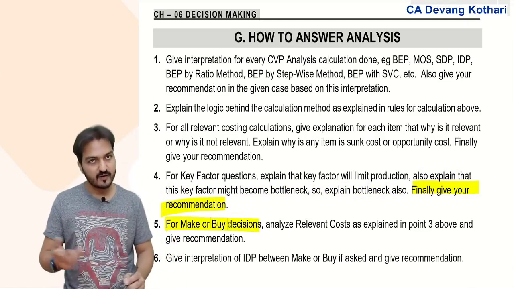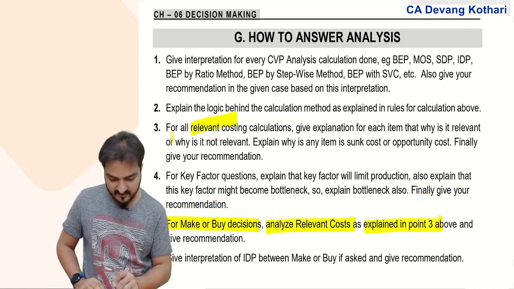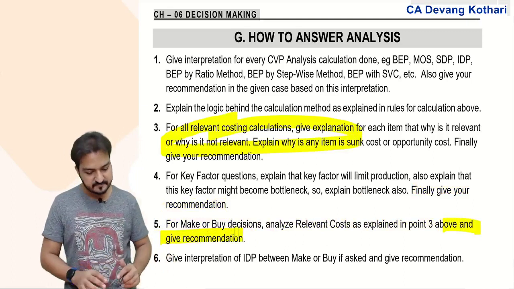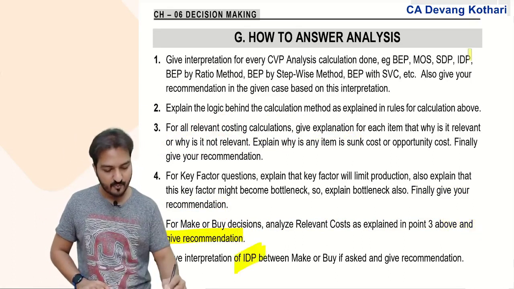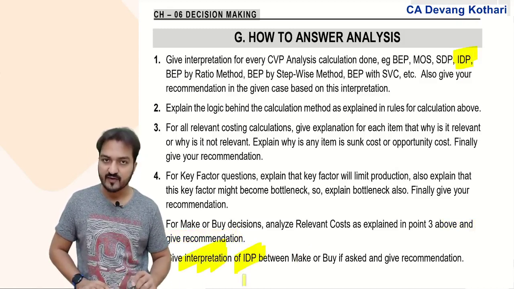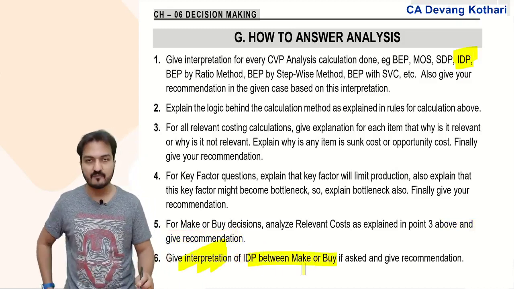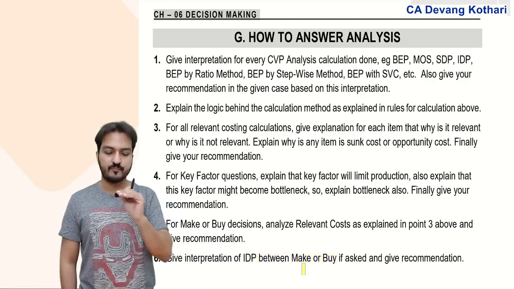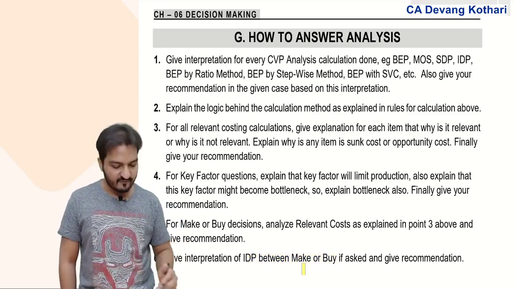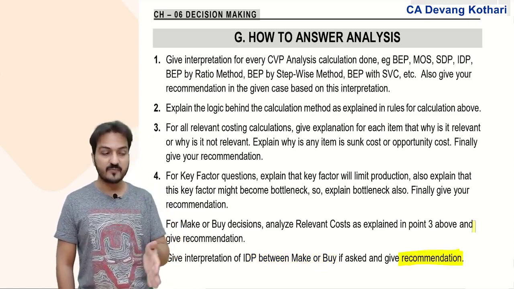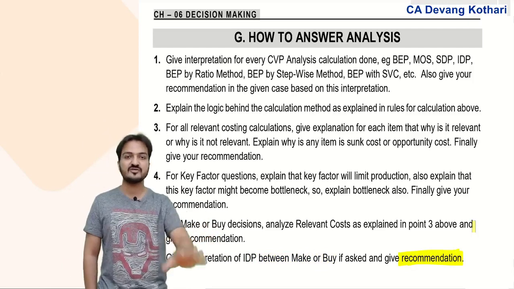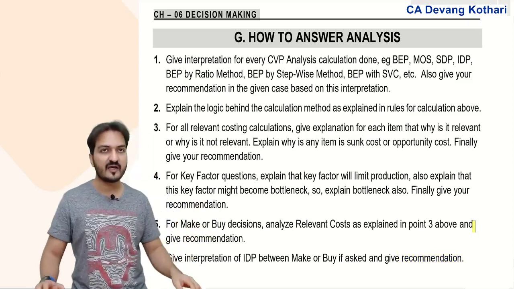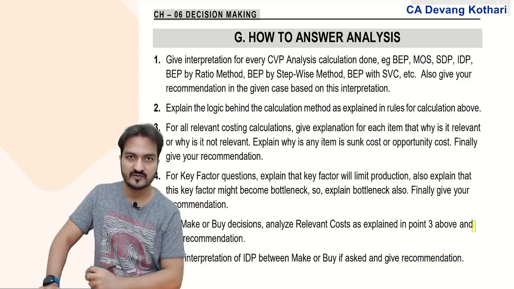For a make or buy decision, again analyze relevant cost as explained in point 3 here, and give a recommendation whether to make or buy. And in case of indifference point questions, give an interpretation of the indifference point. If it is the indifference point between make or buy, give your interpretation that you should make if production is more than the indifference point. And finally give your recommendation that this company is planning production of this much, so they should choose the make option or the buy option. All that detailed analysis you have to write in your answers.